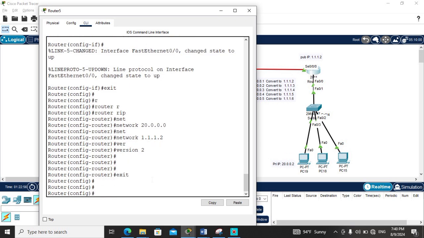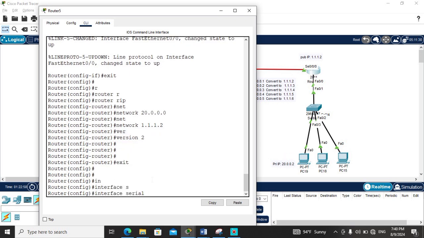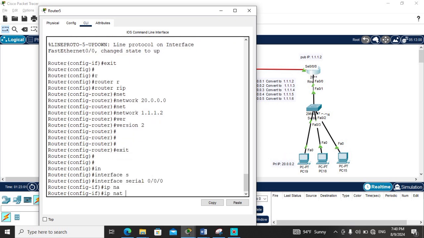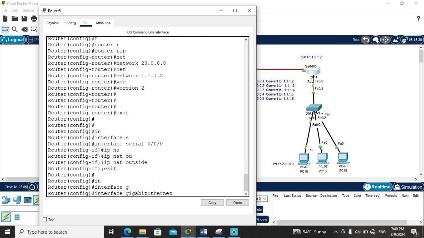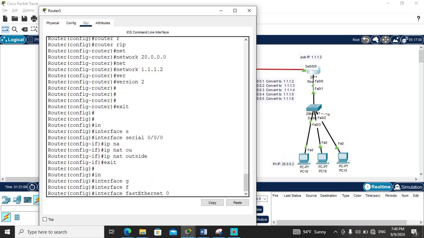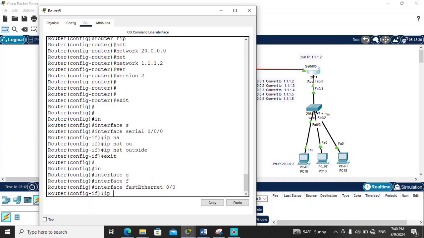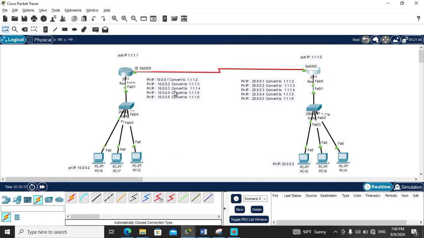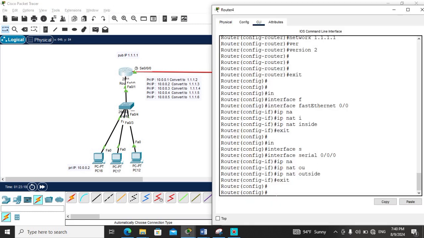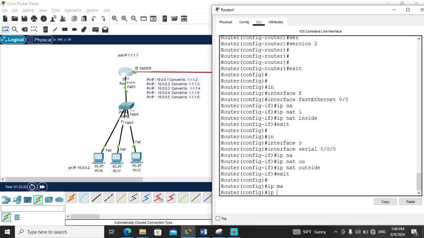After that, on this other router, I also configure interface 0/0 as outside, and I confirm interface FastEthernet as inside.